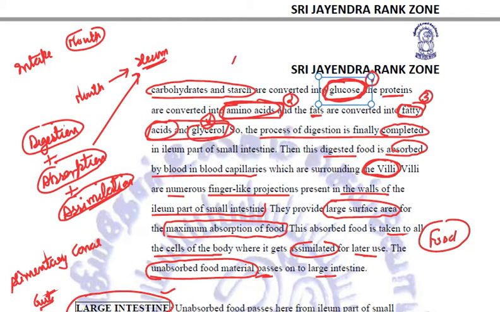Glucose is the end product of carbohydrates and starch. Amino acids are the end products of proteins. Fatty acids and glycerol are the end products of fats.